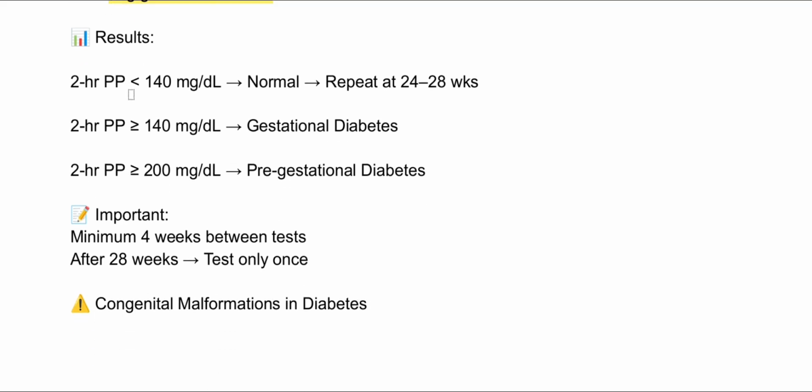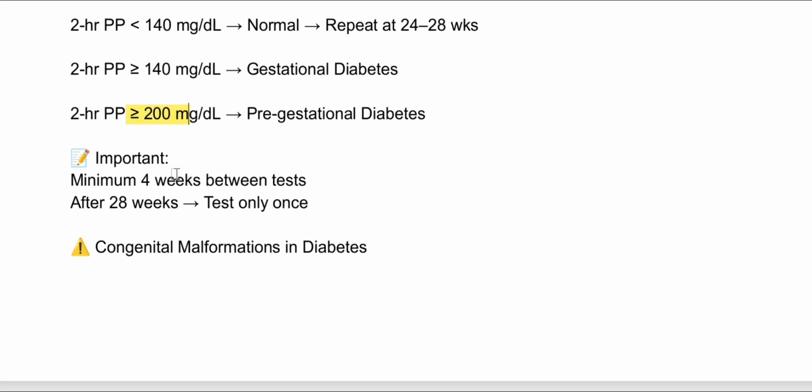After 2 hours, if the level is less than 140 milligram per deciliter, we will consider it as normal, and we will repeat at 24 to 28 weeks. If it is more than 140, then it is gestational diabetes. And if it is more than 200, then we consider it as pre-gestational diabetes.